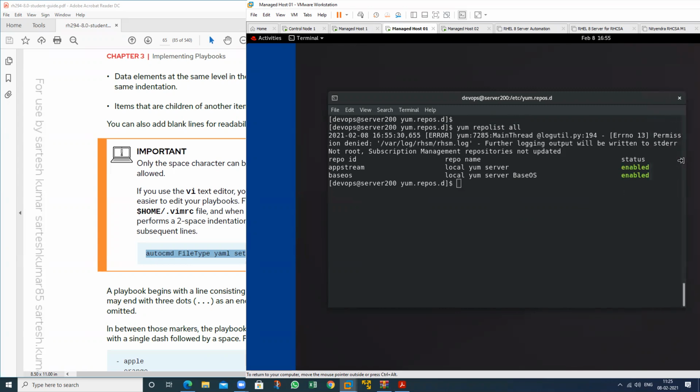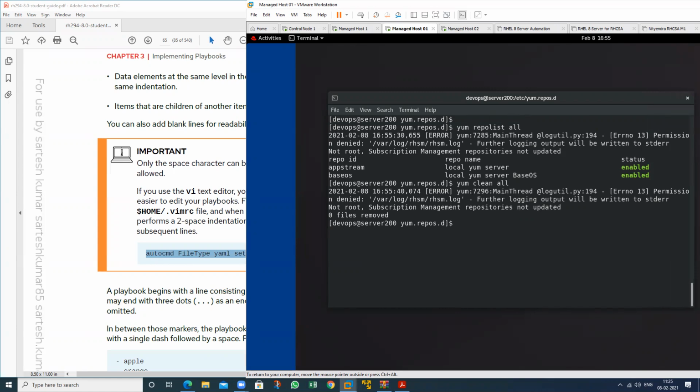There is no error. Yum clean all. Okay, it's a sudo.